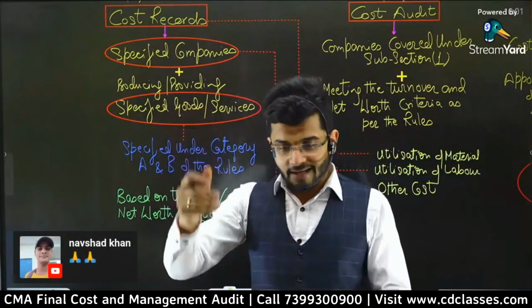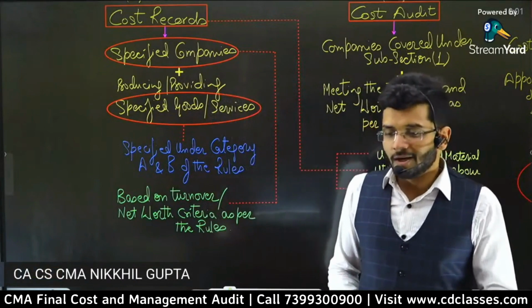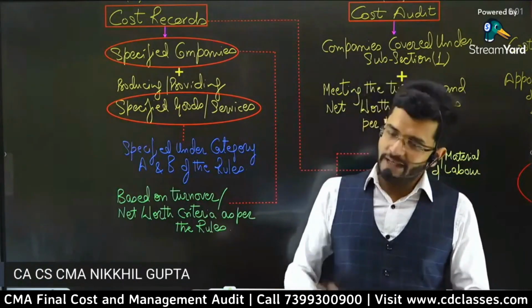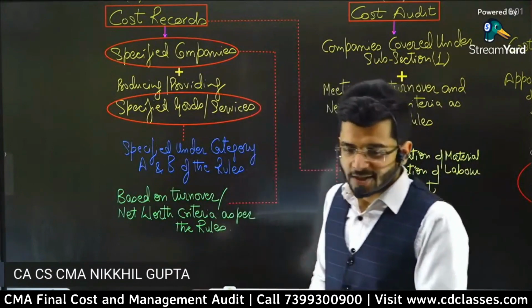Mayank Pawar, very good, Mayank. Mayank is studying cost audit very well. Mayank has told the turnover limit, turnover limit 35 crores or more. Yes, very, very good, Mayank Pawar. Big round of applause for Mayank. He has told the turnover limit, guys.